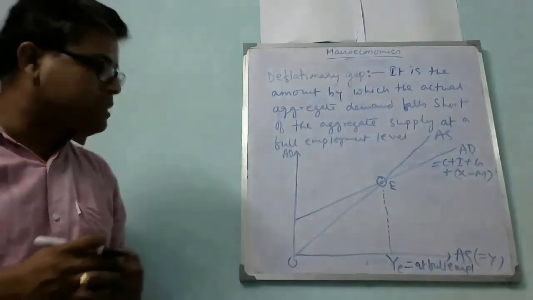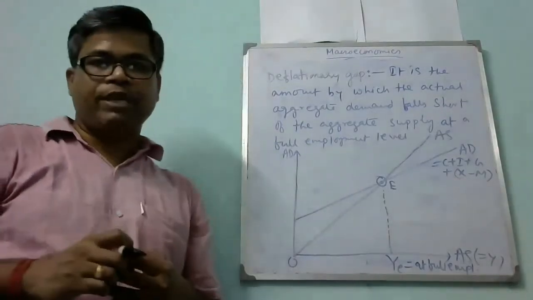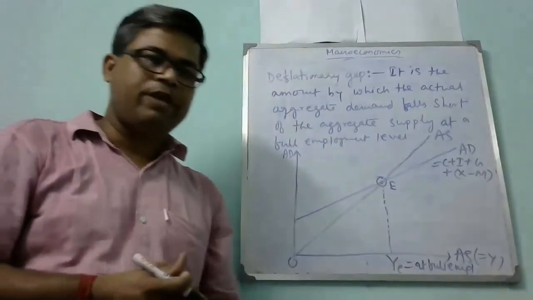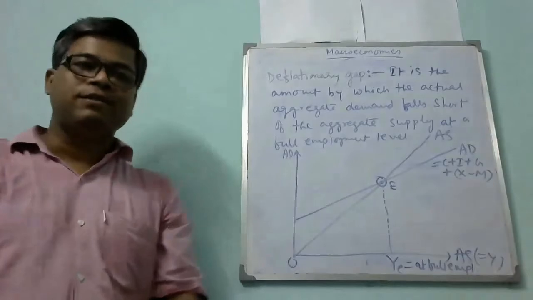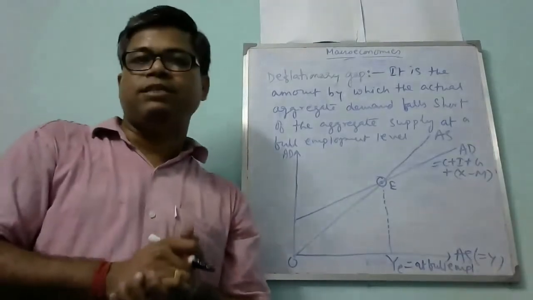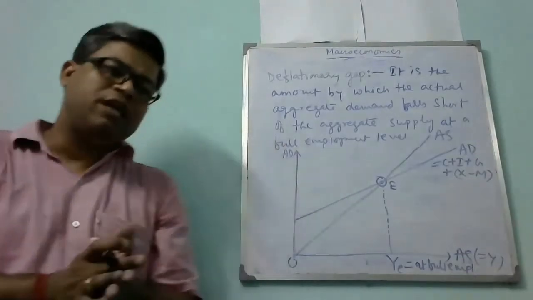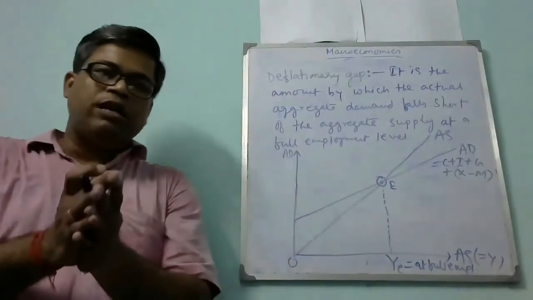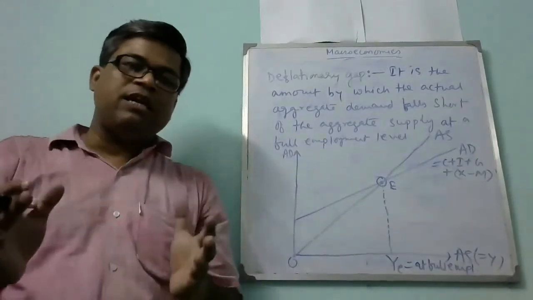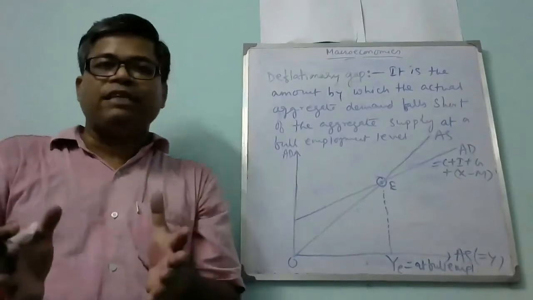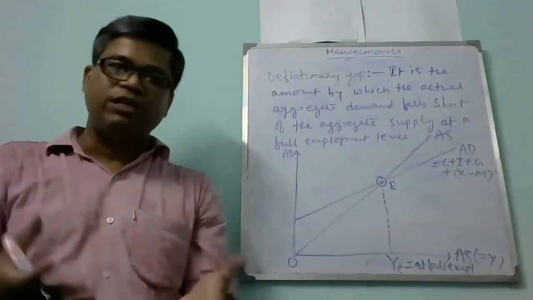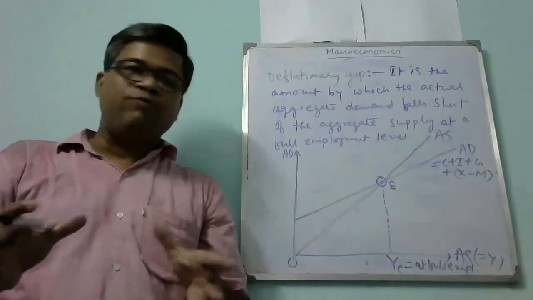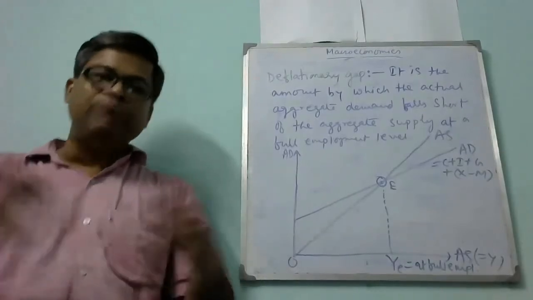Now suppose the aggregate demand decreases. Aggregate demand can be decreased by anything, say consumption expenditure decreases, or government expenditure decreases, or investment expenditure decreases. There can be a number of reasons. Right now, due to COVID-19, the coronavirus, we have seen throughout the world that the growth of every economy is going down, because most countries have locked down for many days.